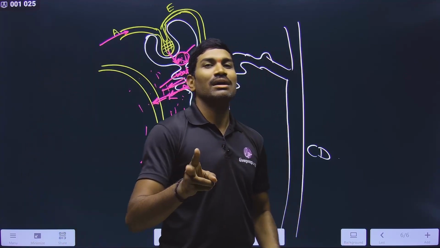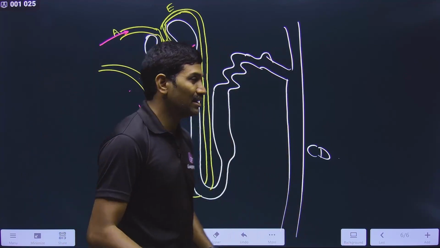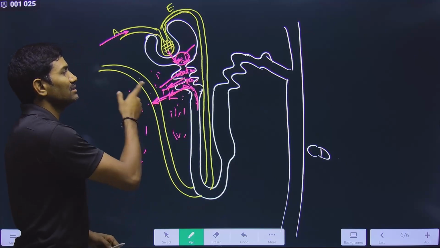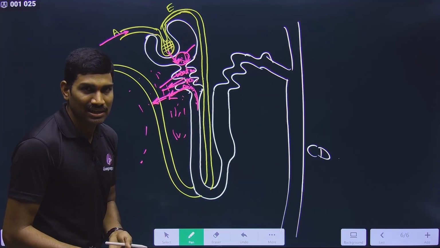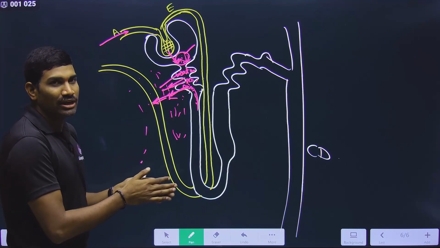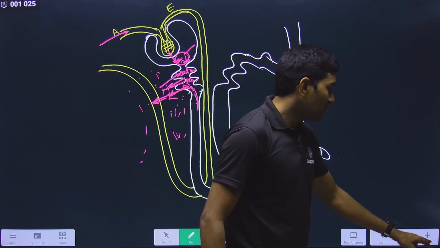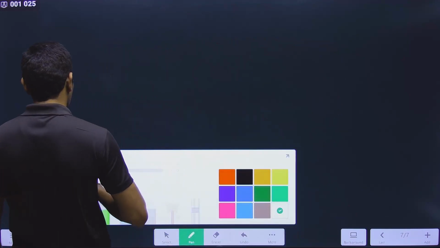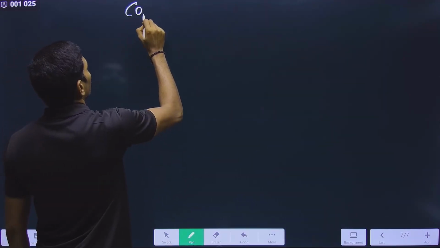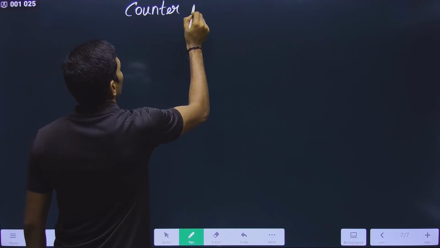So both of them are done at the same time, and for this we need to talk about the concentration of urine, the mechanism of how exactly it is concentrated. And here we are talking about another term called the counter current mechanism. Many students are not understanding what actually the counter current is.